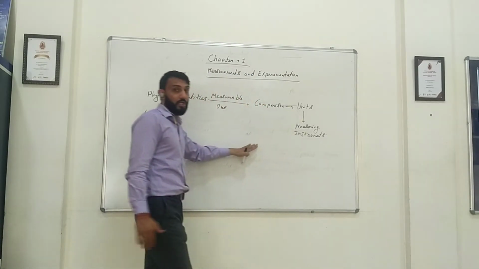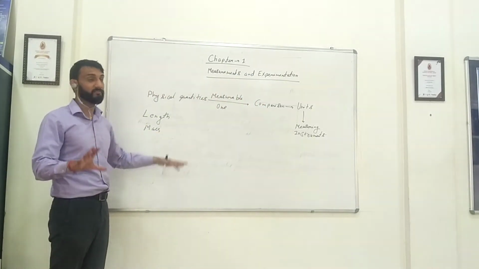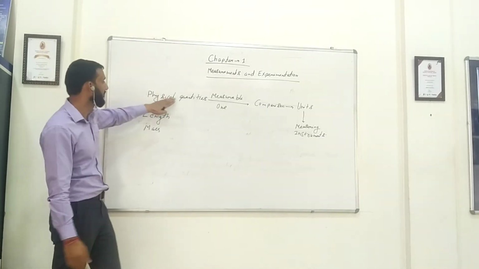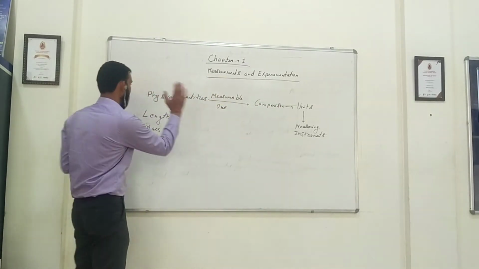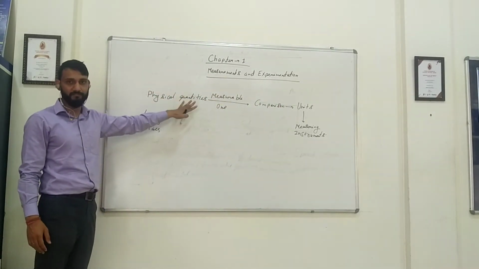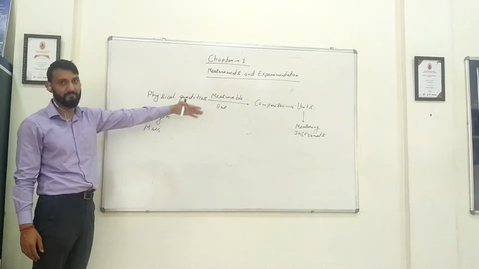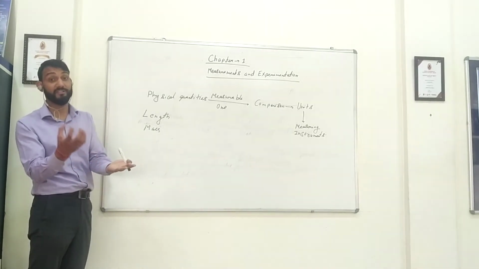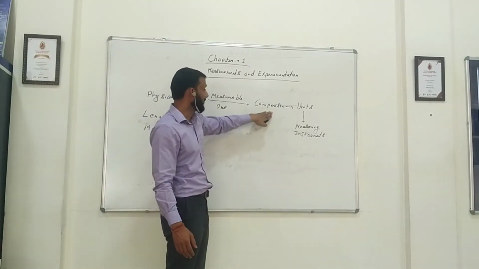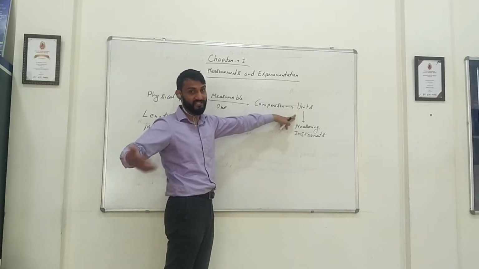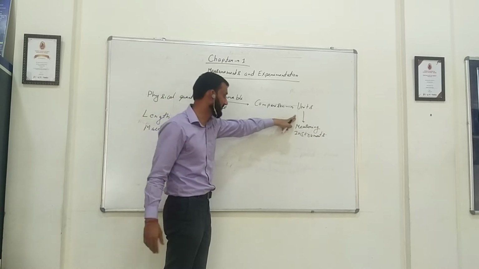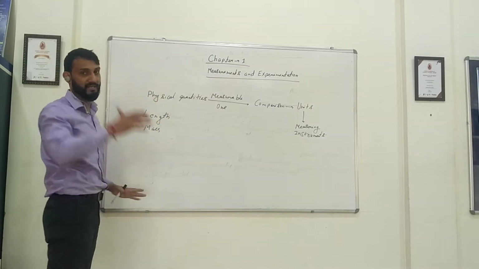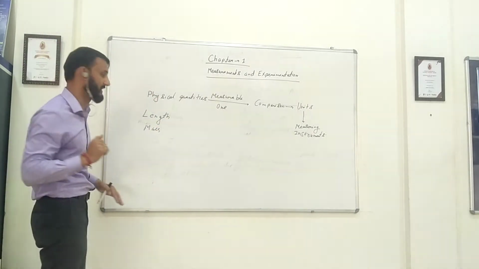In my whole explanation of this chapter, I'll be dividing it into three parts, as I told you: first, second, and third. So let's begin. Physical quantities are the ones which are measurable. How do we measure? By comparing. The comparison was done in the case of apples also. The apples were compared with the mass of 1 kg, with units like 1 kg, 2 kg, 3 kg. 1, 2, 3 are numbers and kg is the unit, used with the help of a measuring instrument. So this is the whole map of this chapter, how we are going to do it.